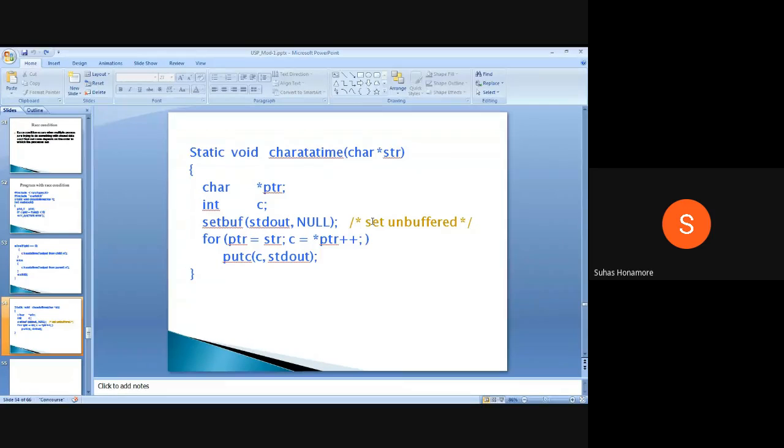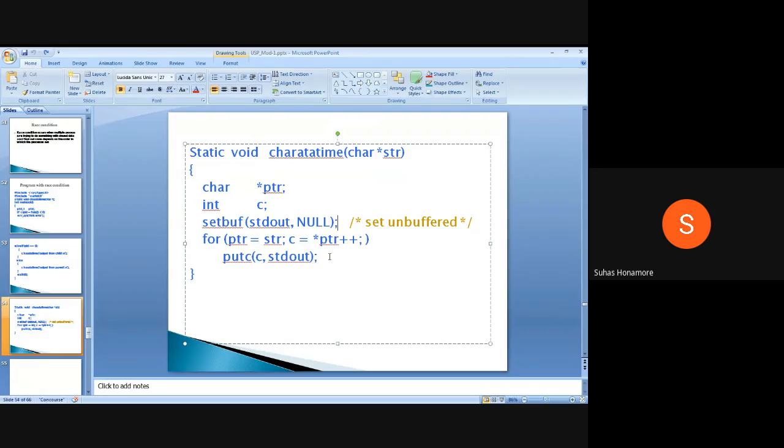After that particular time slot, whatever is in the buffer will be printed on the monitor. To avoid that default kernel behavior, we set the buffer to null, making it completely empty. After that we give one character and say print it. Every time we are saying, whatever buffer you have, make it empty.